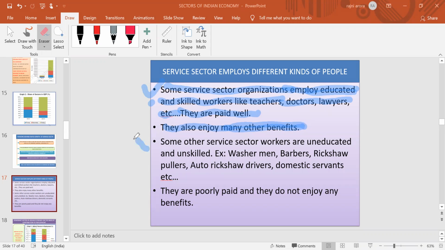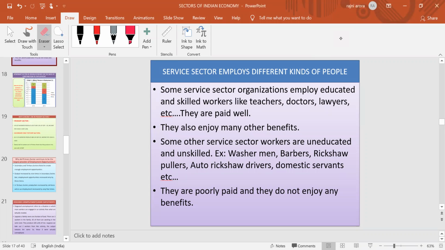But on the opposite side, in some other service sectors the workers are uneducated and unskilled, like the washerman, barber, rickshaw pullers, auto rickshaw drivers, domestic servants. These are also people who are providing services to the people. But there is a difference. What is that? They are poorly paid. They don't enjoy any kind of benefits. So the tertiary sector is employing different kinds of people. We will also discuss the contribution of these three sectors in the formation of employment opportunities.